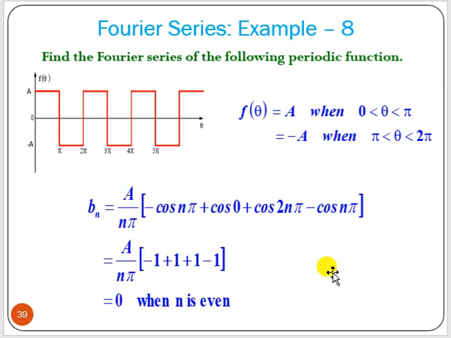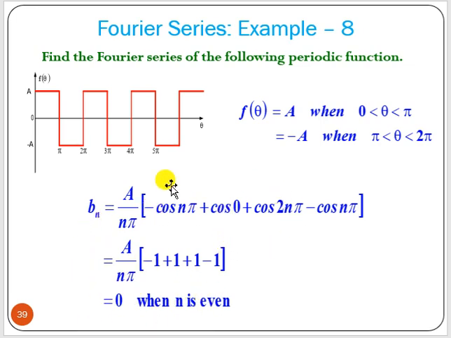Similarly, if it is an even number of n, what will happen? That was for odd number of n. Now for even number of n, even means cosine of 2 pi. Cosine of 2 pi is nothing but 1. Here it will be minus 1. And cosine of 0 is always 1. And if n equal to even, that means 4 pi, it will be 1. And again, it will go on like that. So what we will get is 0.